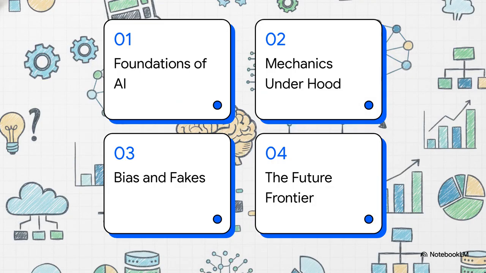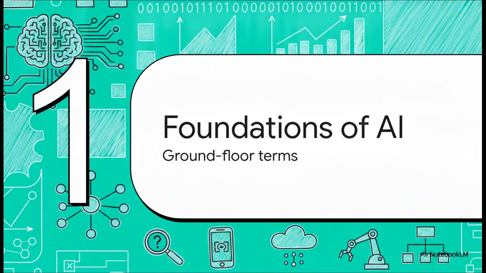Our journey today is broken down into 4 quick chapters. Number 1, the foundations of AI. 2, mechanics under the hood. 3, bias, fakes, and complications. And finally, number 4, the future frontier. All right, chapter 1, the foundations of AI.